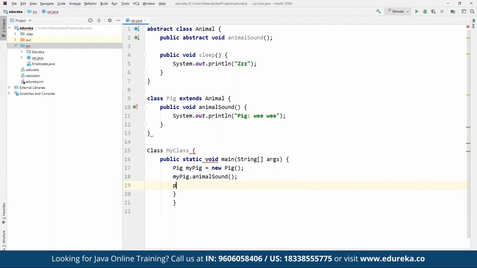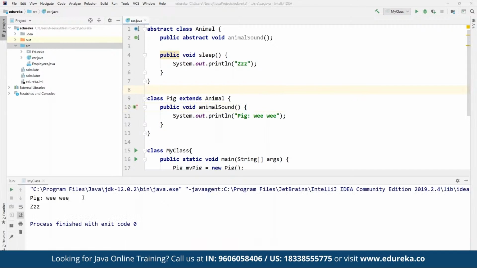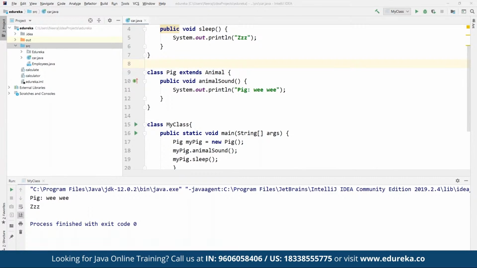and then we can define the sound. What sound does the pig make? This is going to be inherited from the above class that we have specified here, and that's how we make sure we are inheriting these classes one after the other as per the structure defined. Once we are done, we can simply build it to find any errors, if there are any, and then we can run it. Here we can see the sound and the actual sound being defined as part of the output by using the concept of abstraction.